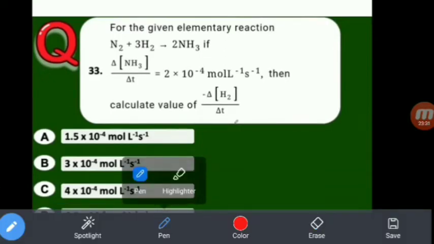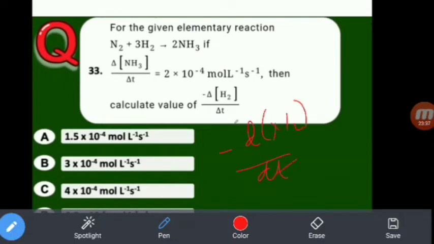You see, minus d[N2]/dt is equal to minus 1 by 3 d[H2]/dt, that is equal to plus 1 by 2 d[NH3]/dt.